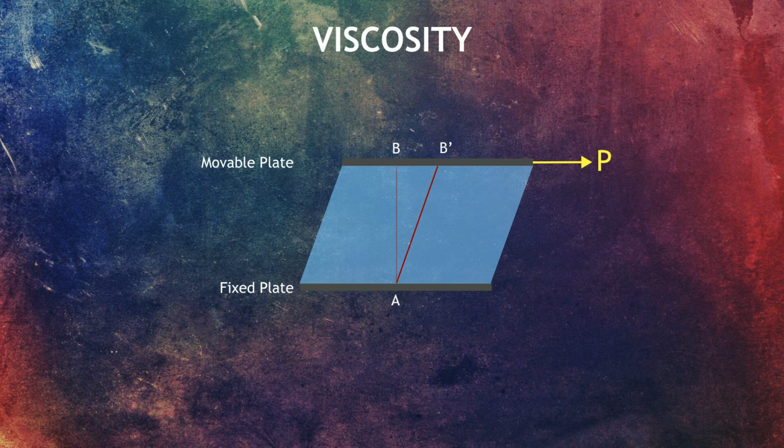To resist the applied force, a shearing stress will be developed between layers of the material. The layer closest to the moving plate will stick to the plate such that the velocity of the topmost layer is equal to the velocity of the wall. The fluid layer closest to the stationary plate will have zero velocity.